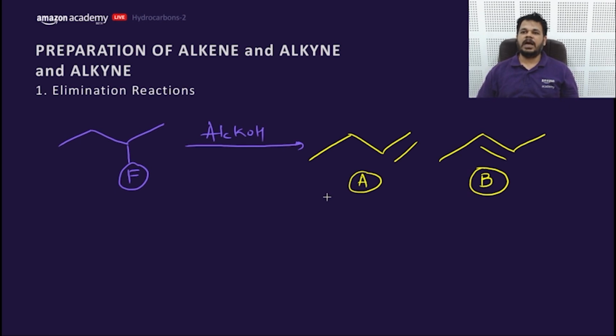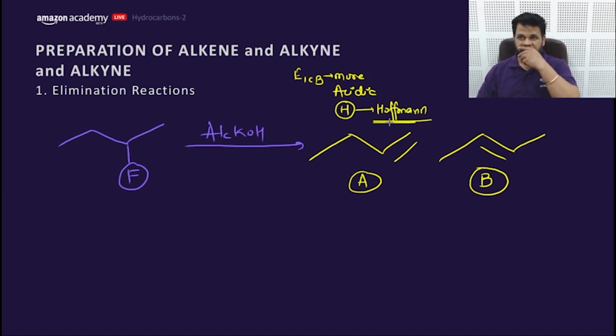If it is E1CB, then in case of E1CB, the more acidic H will get removed, and Hofmann would be the major product, my dear friend, not Zaitsev. In case of E1CB, this is the fluorine, which is a poor leaving group.